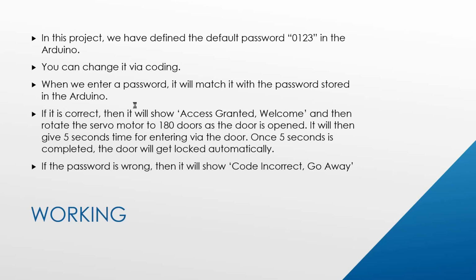Within 5 seconds, the user has to enter inside the door, or otherwise after 5 seconds the Arduino will give another command to the motor, and it will rotate 180 degrees in the opposite direction. Now the knob of the door is closed and the door will lock automatically, and the default message is shown on the LCD display. And if the user enters the wrong password, then Arduino will display the message on the LCD: code incorrect, go away. So in this way, our project works.